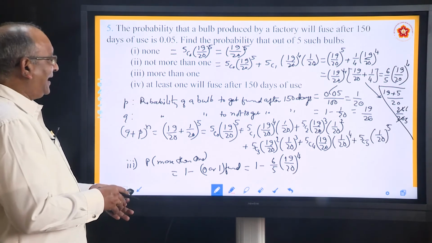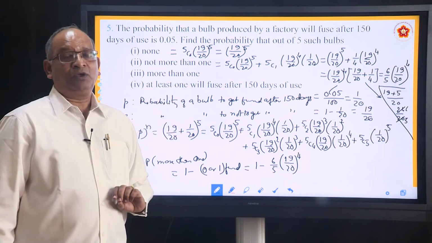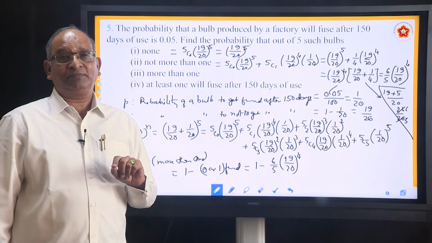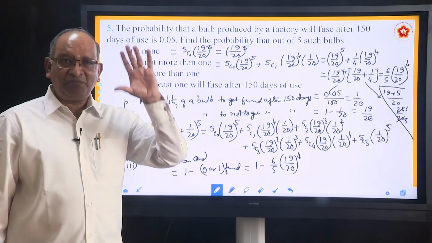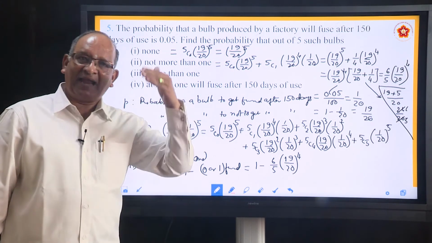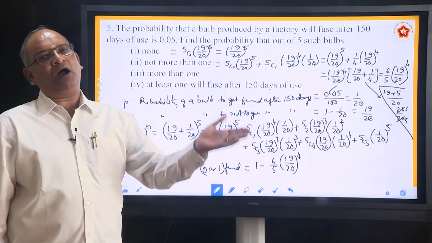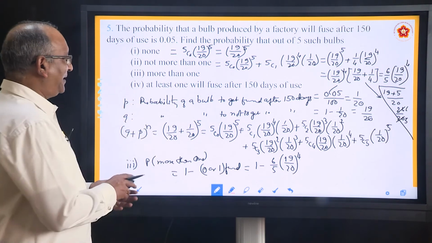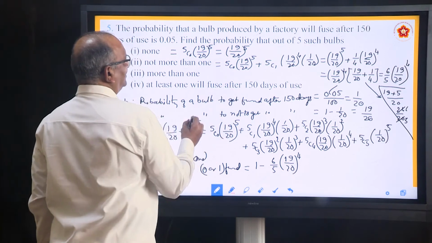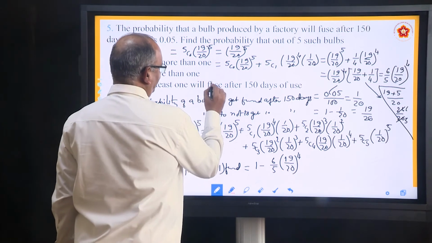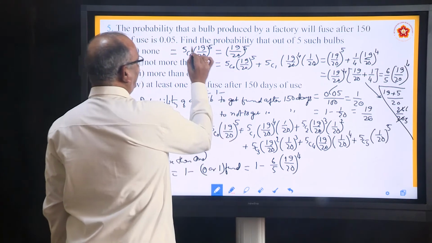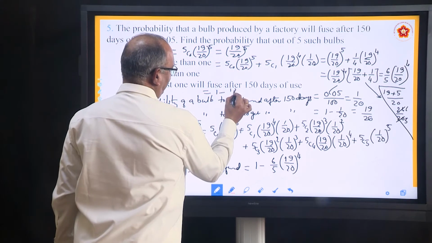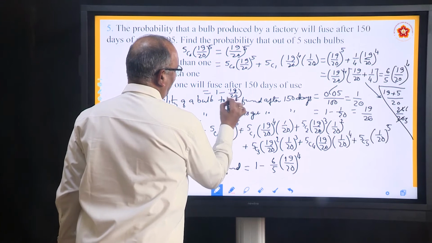Now come to the last question. It says at least one will fuse. What do you mean by at least one? At least one basically means 1 or more. So from the total, if you subtract none of them being fused, you automatically get the answer. For this question, from 1 you subtract none, and none means (19 by 20) to the power 5.